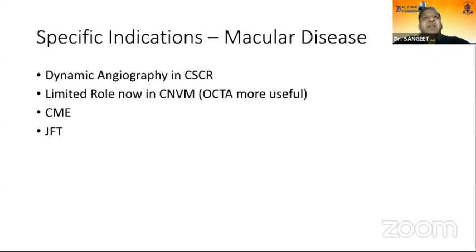Now coming to macular disease, I think OCT angiography has taken over the management of macular disease from fundus fluorescein angiography. But in some cases, like in central serous choroidopathy, a dynamic angiography is important to pick out the hotspots. For management of CNVM, I think OCTA is now more useful. For CME and for JFT, again, I think OCTA has now replaced the fluorescein angiography as such.